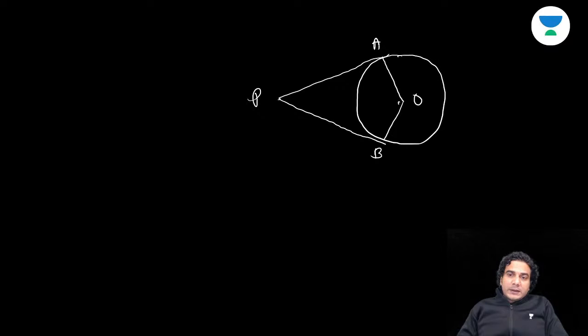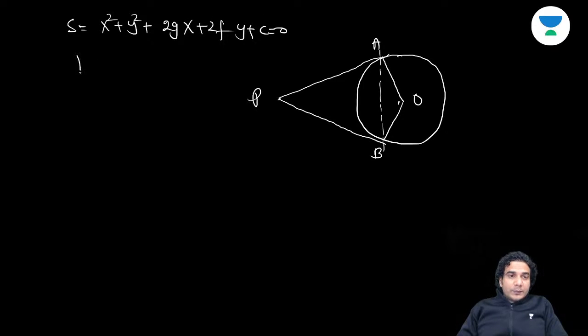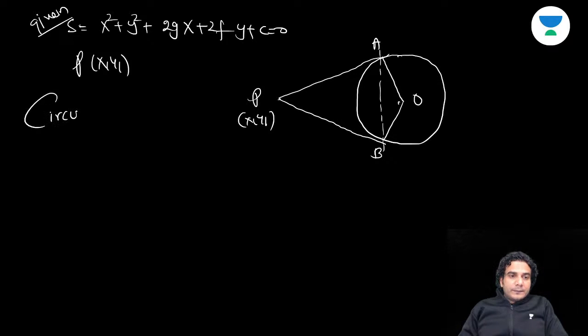So now I am asking you to write: S was given, the equation of circle was given, S was x square plus y square plus 2gx plus 2fy plus c is equal to 0, and this point P is given, x1, y1. The same question. Now write the circumcircle of triangle PAB.